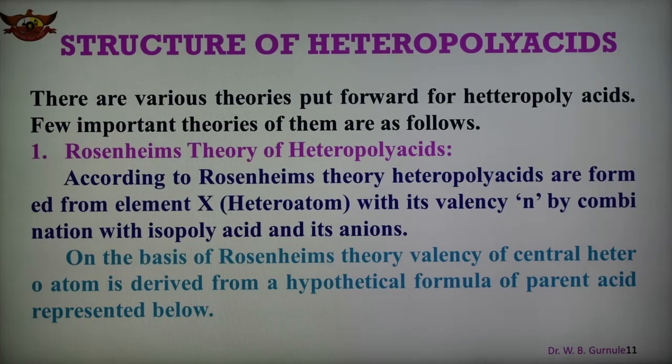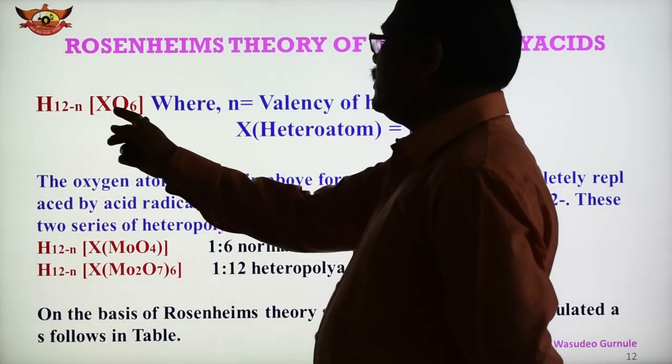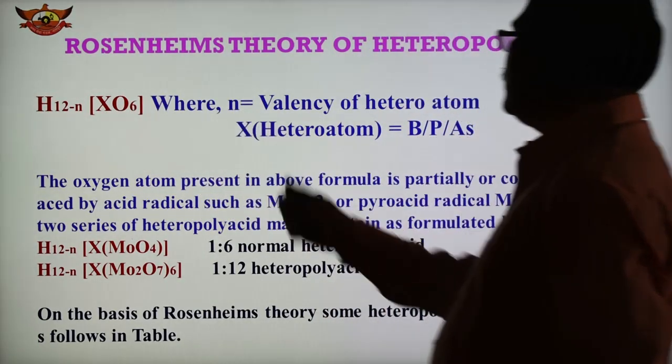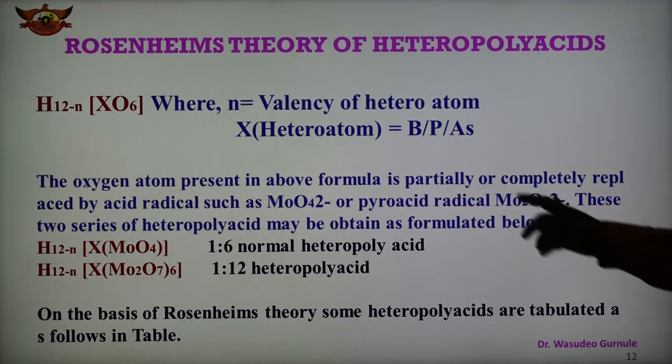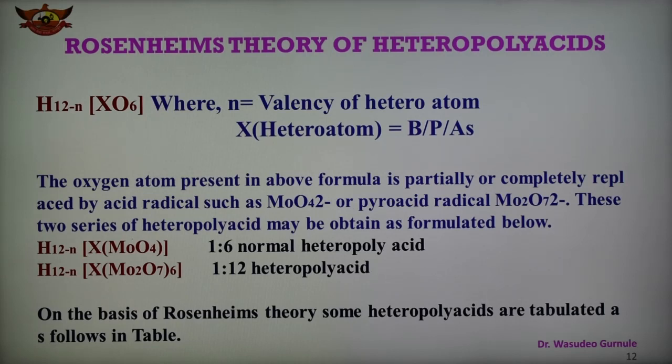On the basis of this theory, the valency of the central heteroatom is obtained from the hypothetical formula of the parent acid shown here: H(8-n) XO6, where X is the heteroatom, maybe boron, phosphorus or arsenic, and N is the valency of the heteroatom.